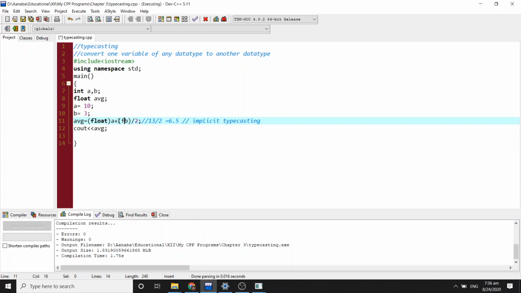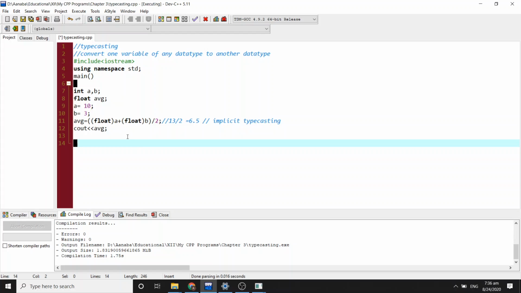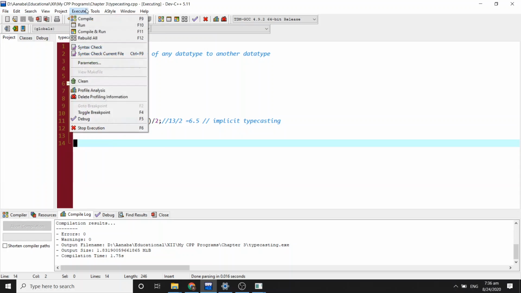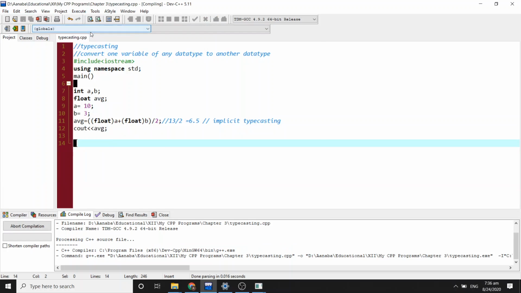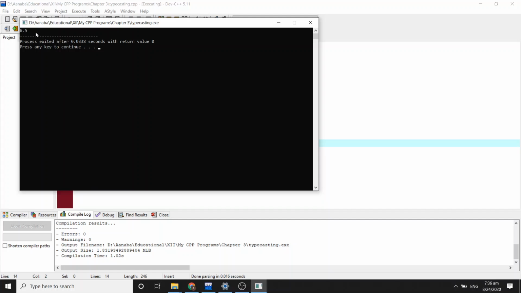We also convert with float and put brackets around the inner calculation. Now let's see what the result is again. Now you can see the result is 6.5.